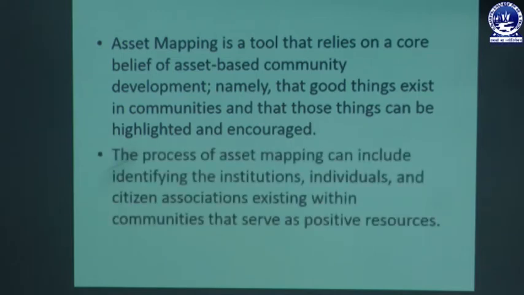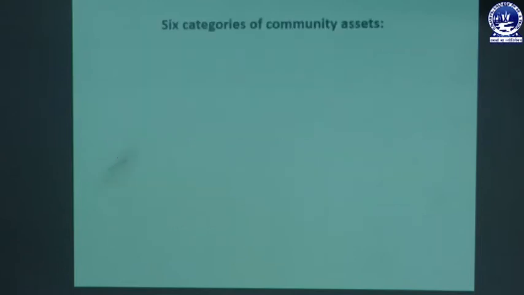The process of asset mapping can include identifying the institutions, individuals and citizen associations existing within communities that serve as positive resources. As we have already discussed in our previous lectures, we have various community assets.